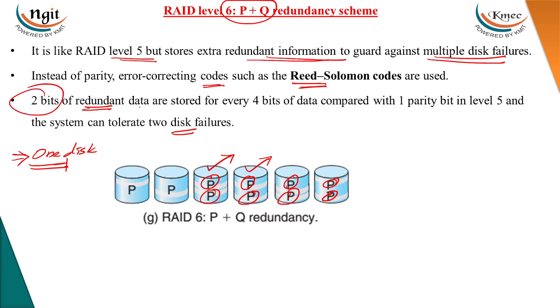So 2 bits of redundant data are stored for every 4 bits of data, compared with 1 parity bit in level 5. So 2 bits of redundant data will be stored for 4 bits of data, and these two parity bits are able to recover two disk failures.